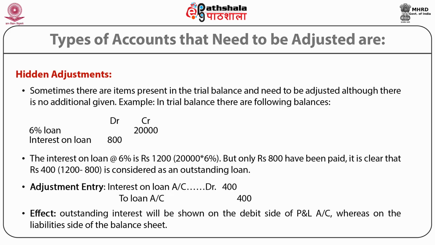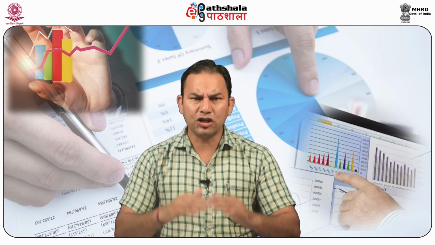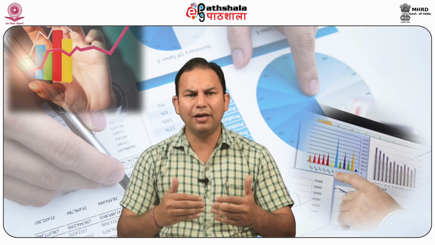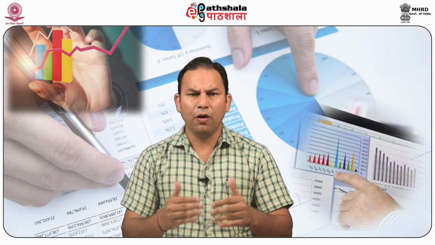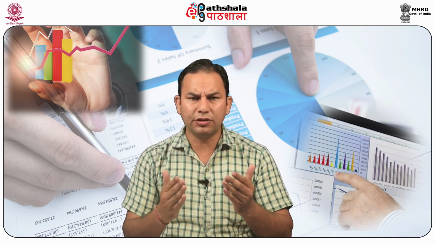So students, let us now summarize what we have learnt in this module. Final accounts are prepared at the end of the accounting period with the main aim of presenting a true and fair picture of the business. And this true and fair picture will be depicted only when the business maintains the accounts fairly by passing the entries accordingly.